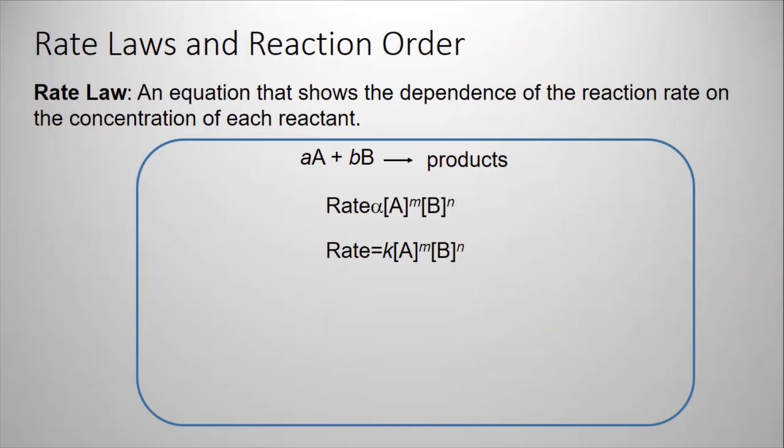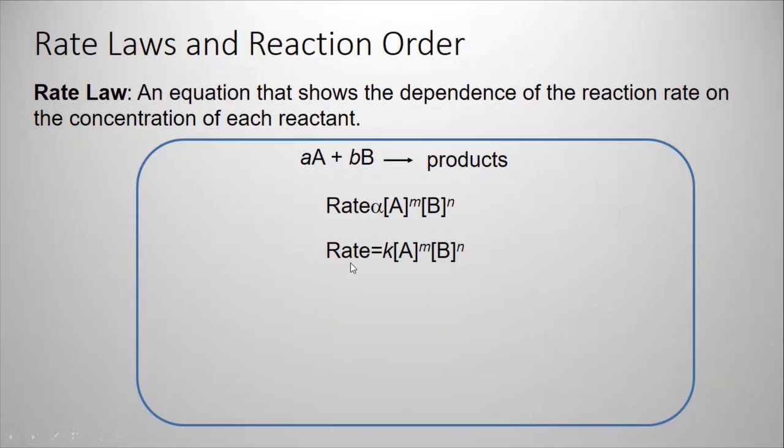However, that direct relationship is complex in nature. What do I mean by complex in nature? I mean it's not just a straightforward raised to power 1. A and B are not raised to power 1. A and B are raised to power M and N, which is the order of A and the order of B. So there is an actual number that A is going to affect the rate with, and an actual power B is going to affect the rate with. So it's not just a direct relationship. It's more complex than that. And that will lead us to the general rate law.